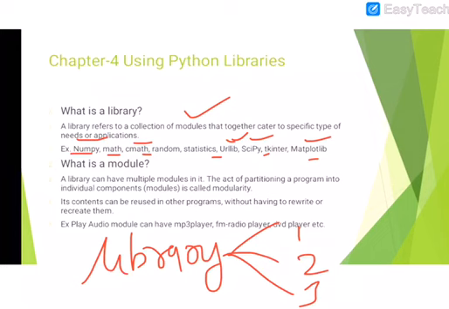The act of partitioning a program into individual components is called modularity. It is a concept, and it can be reused in other programs. How? I'll explain.